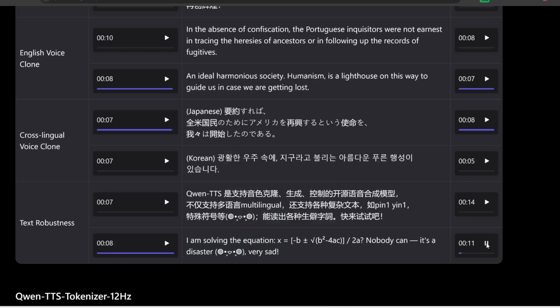I am solving the equation. X equals minus b plus or minus the square root of b squared minus 4ac divided by 2a? Nobody can. It's a disaster. Very sad. Okay, so I guess that's how you read out this equation.